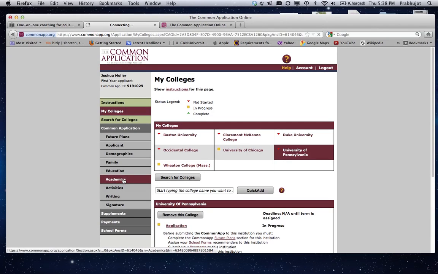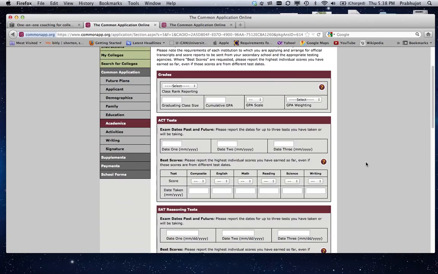All right, so coming to the academics page. Okay, this is always a big question. Up here it says class ranking. If your school does not rank, which is probably the case for most of you, don't even worry about this. Just leave it blank.